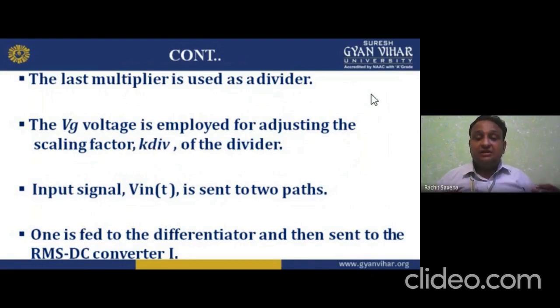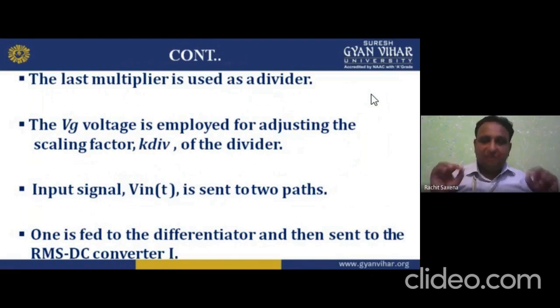The output is basically multiplying, meaning we are getting the higher frequency. So the last multiplier is used as a divider. VG is the voltage employed for adjusting the scaling factor KDIV of the divider.